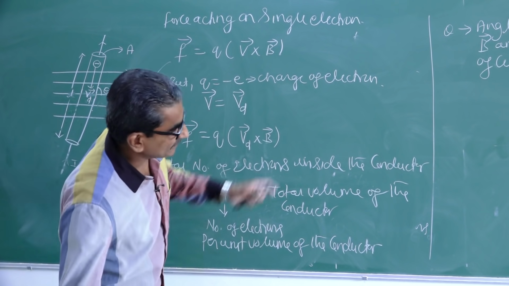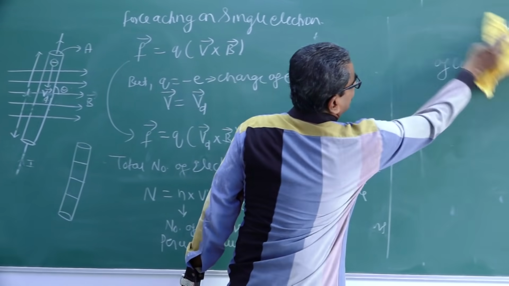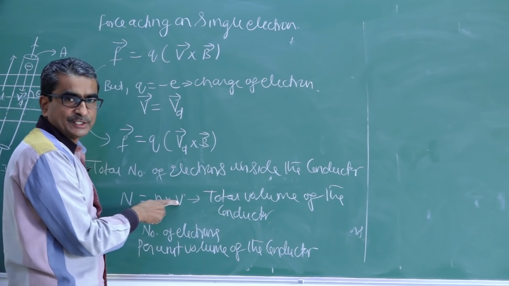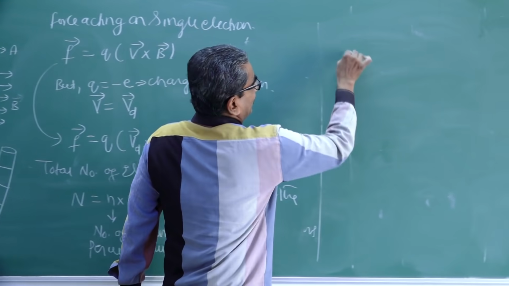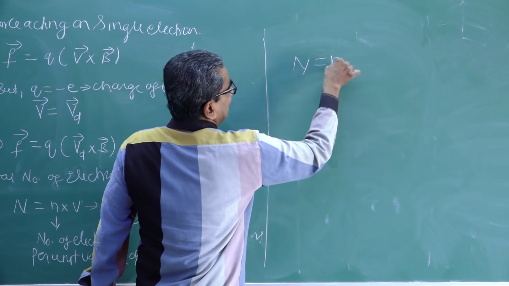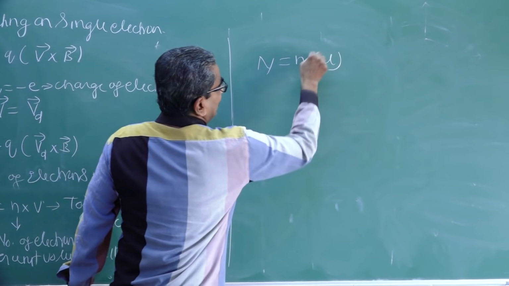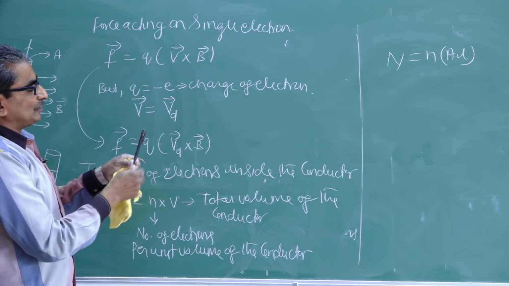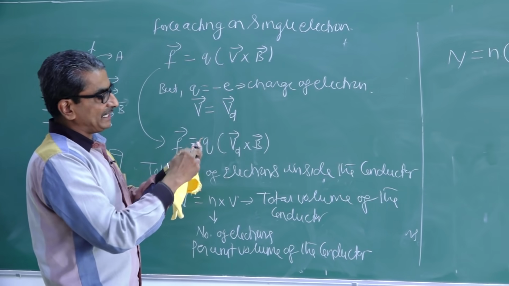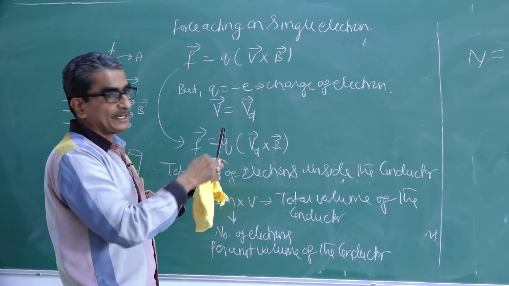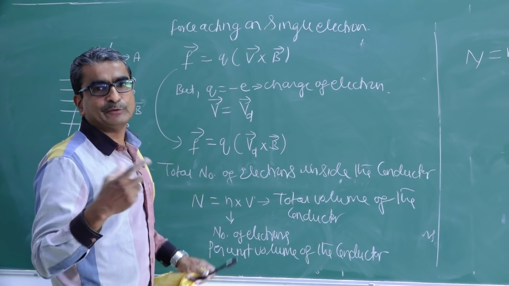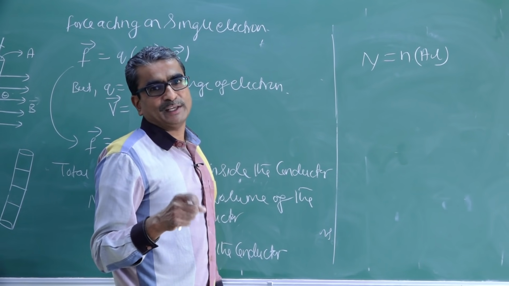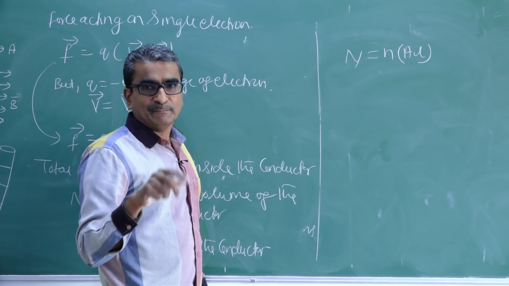If I substitute, what do we get? Before substituting, I make one more small substitution to this V. That's nothing but N equal to n into A into L, because the total volume of the conductor is given by the area of cross section of the conductor multiplied by length. The unit of volume is meter cube, so the dimension of volume is 3 in meter.